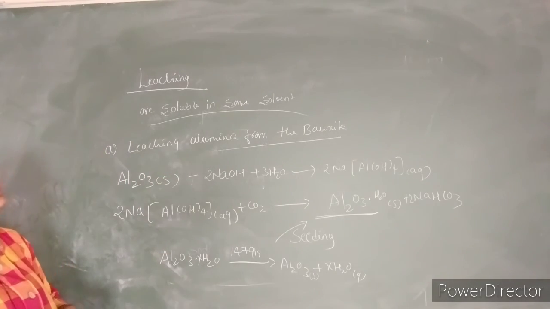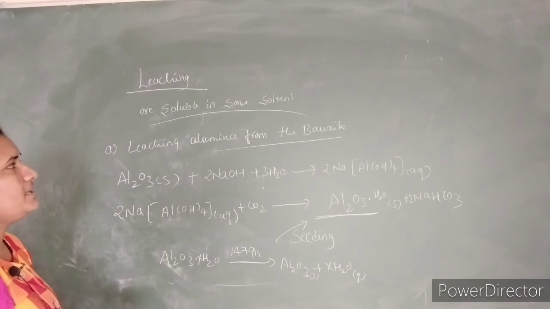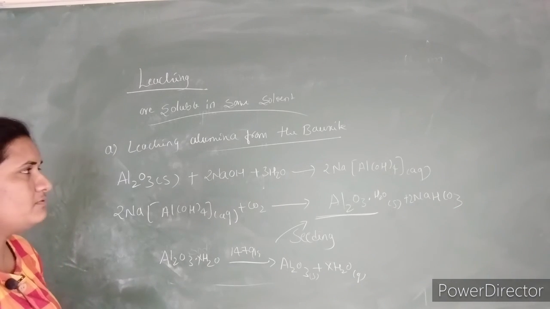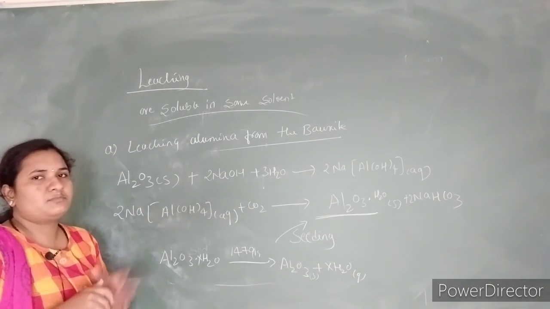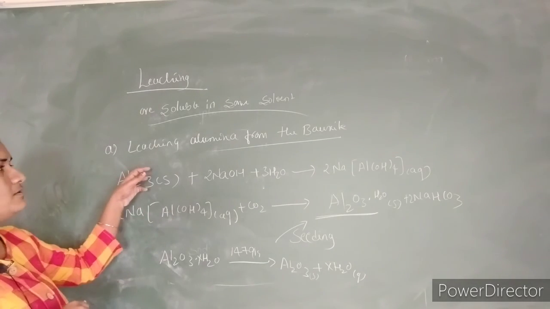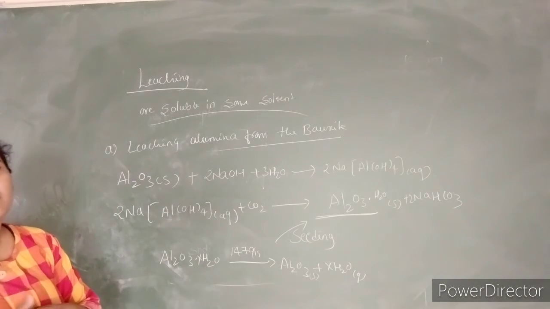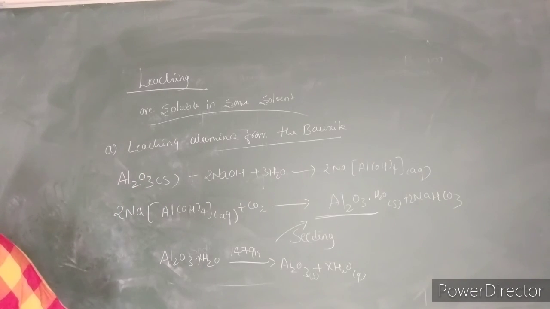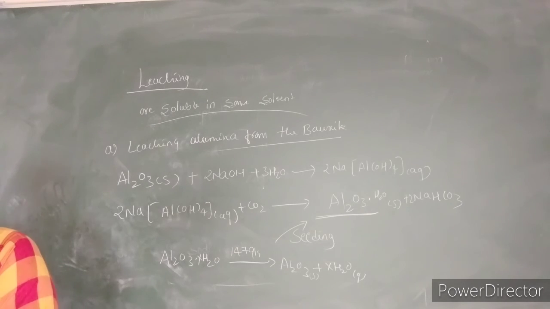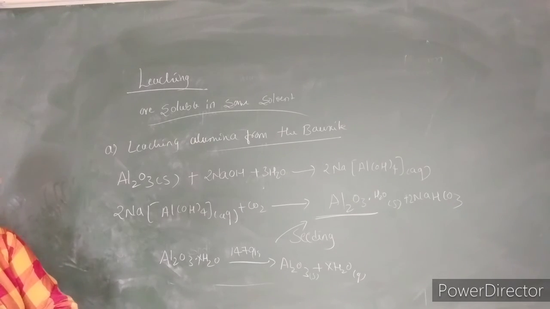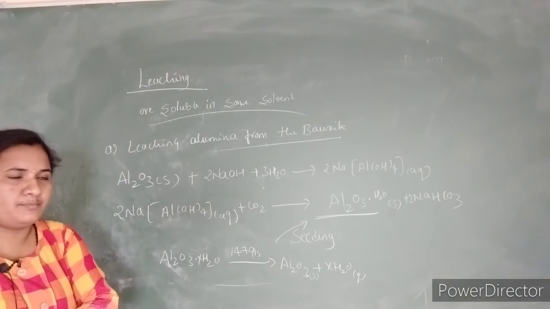So this is the leaching method, which can be done whenever those minerals or ores are soluble in some solvent. So this is the method of leaching of alumina from the bauxite. Similar to that, we do the same kind of leaching process for other metals also, like silver and gold. But alumina is the most important one.